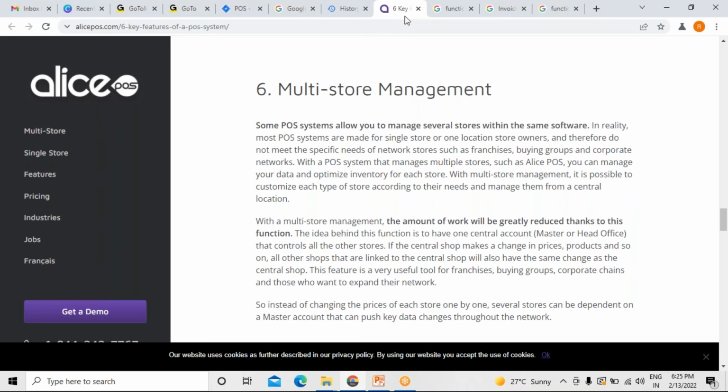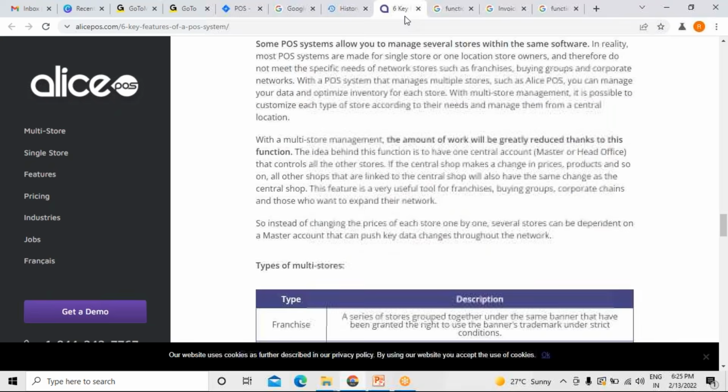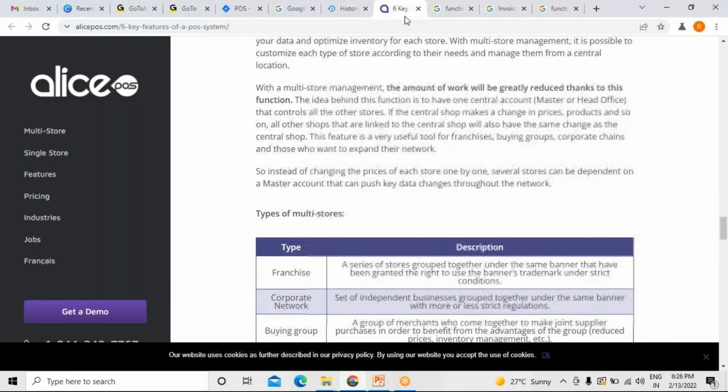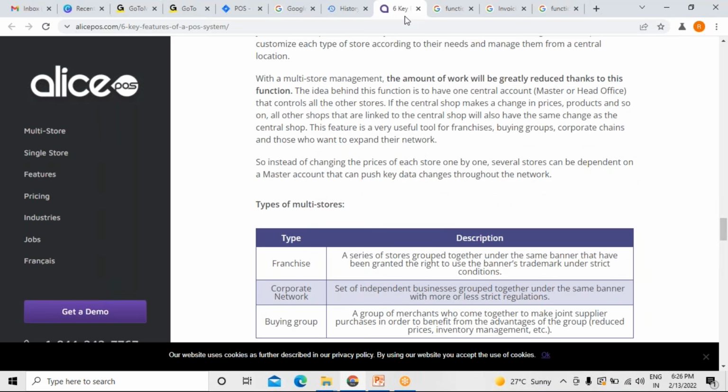Can you scroll down a little bit? Okay. Corporate networks and buying group. Corporate networks is a business group.